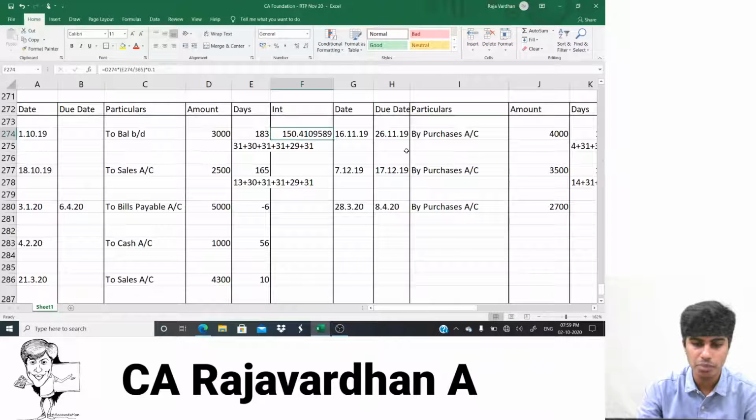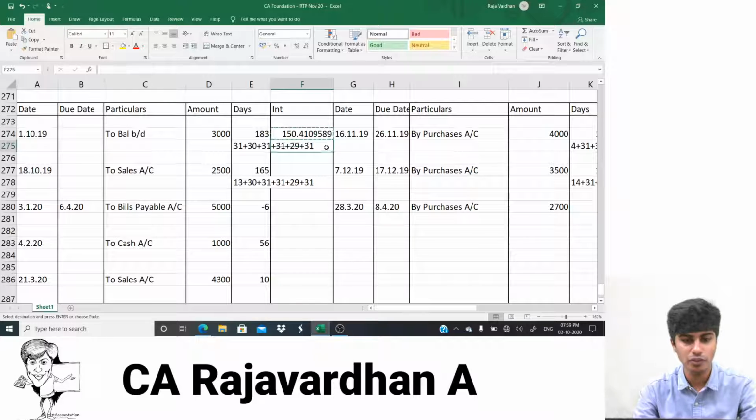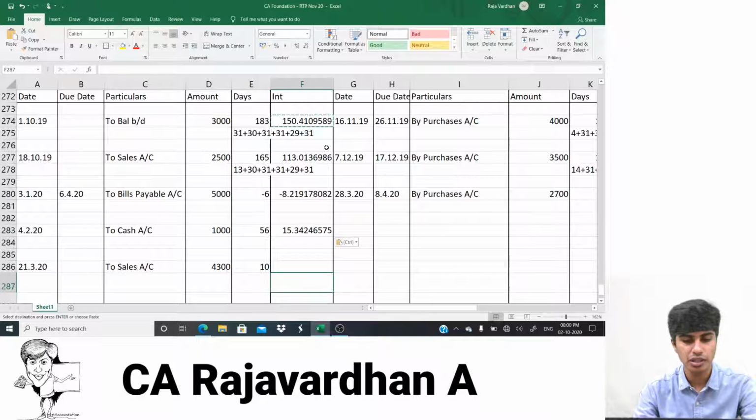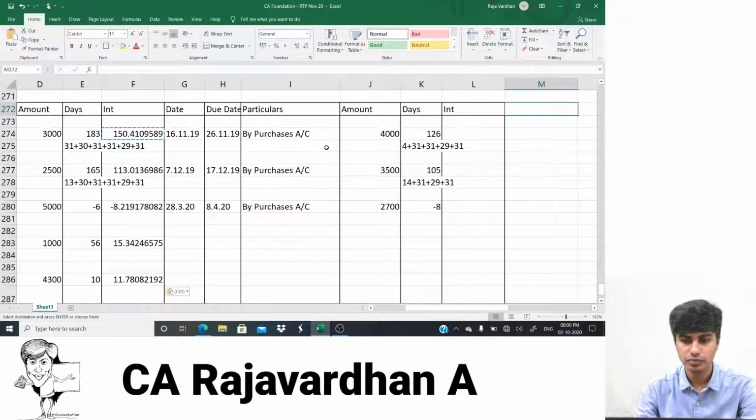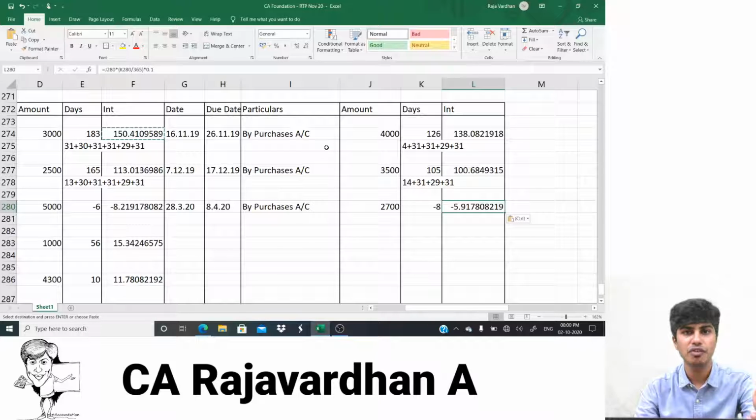They've told us to round it off to the nearest rupee. So first I'll do the simple thing. I'll apply the same formula to everything, which you can't do. You would have to, in fact, copy paste. You would have to do it for everything separately. If I do it for this transaction, it becomes 130. Here it becomes minus 8.21. Here it becomes 115 point something, and here it becomes 111.78. And I'll go on doing it here as well. It becomes 138. It becomes 100. It becomes minus 5.9.